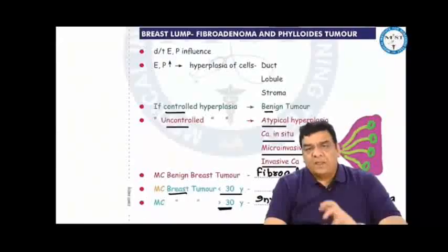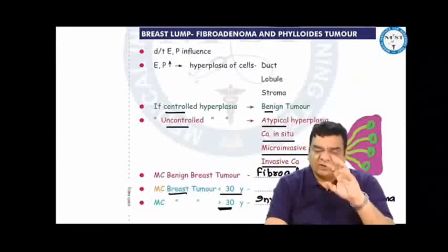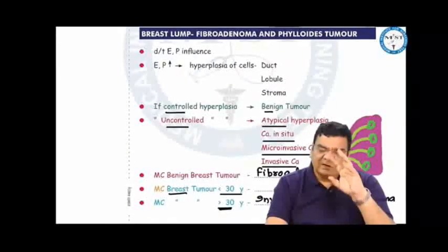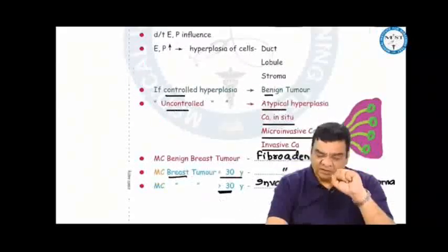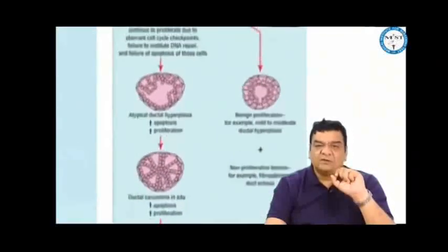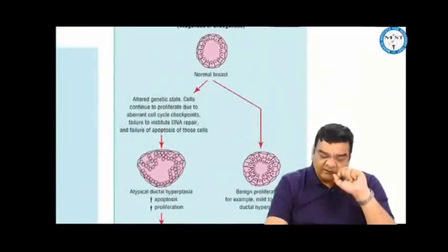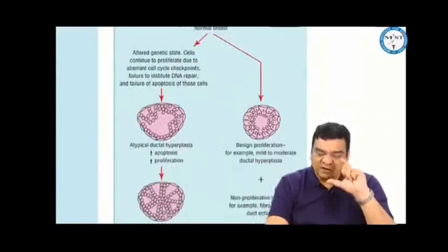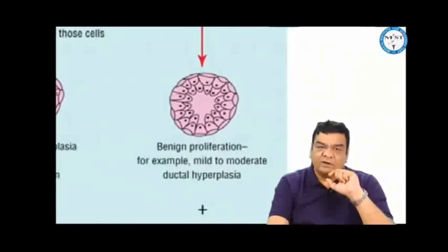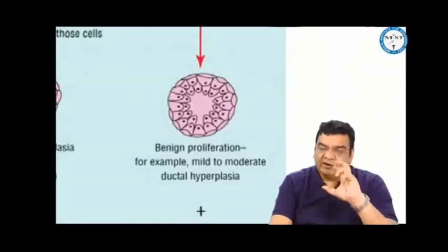Breast lumps. We know that every female every month has a fluctuating level of hormones. When these hormones rise, there is hyperplasia of cells. When these hormones fall, there is involution of the hyperplasia. This process keeps going in every female every month. Sometimes there can be an aberration. For example, suppose under the hormonal influence the hyperplasia occurred, but this hyperplasia failed to involute. If this was a controlled hyperplasia, it will lead to a benign lump or a benign tumor.